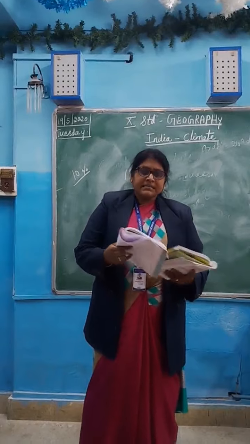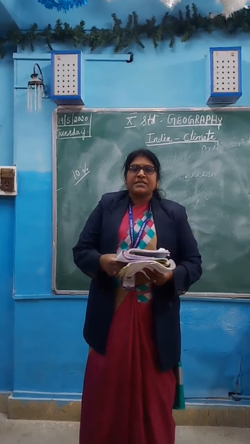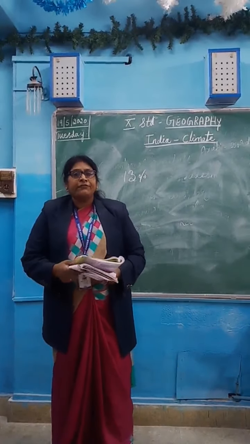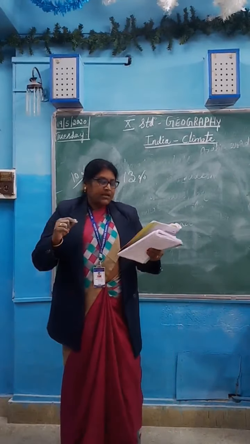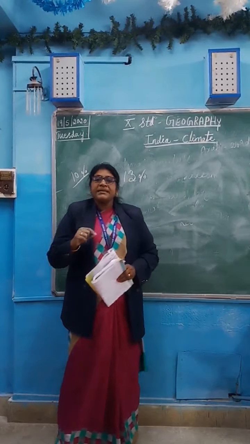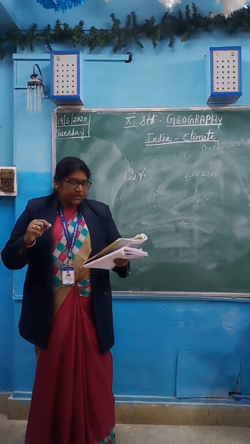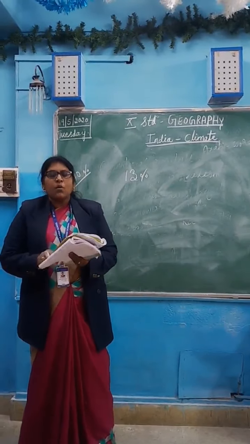Now, next I will tell about the distribution of rainfall. On the basis of the amount of rainfall, India can be divided into three broad zones. What are the broad zones?